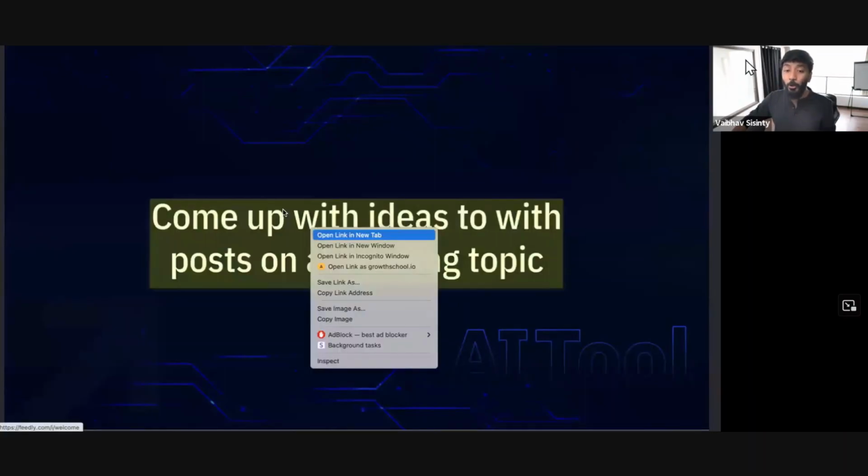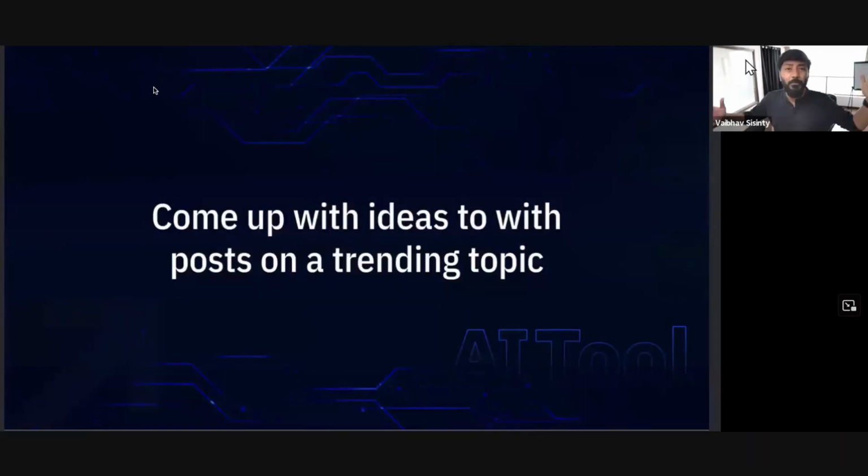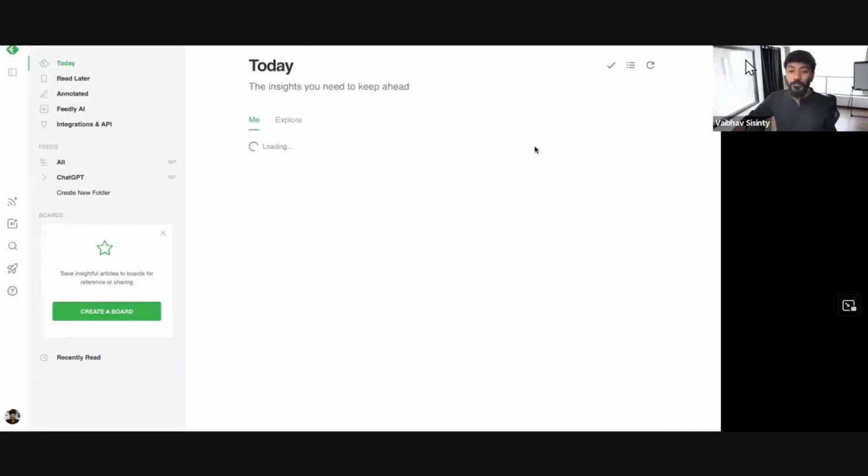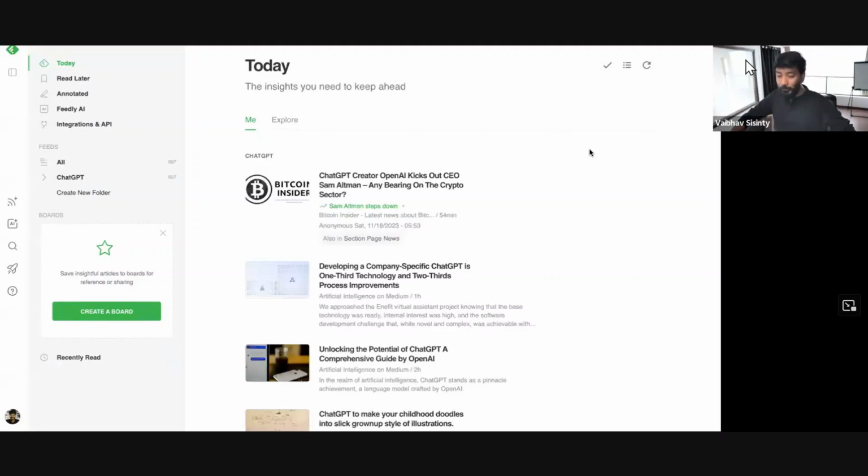And for all the people who are wondering, how do I come up with all these new ideas or new things that are happening in the world of AI and ChatGPT? Here is how I do it. I use a tool called Feedly. What Feedly does is an AI powered tool. I'm going to share the link of this tool where I've set it so that every time there's content coming up on the keyword ChatGPT, let me know.